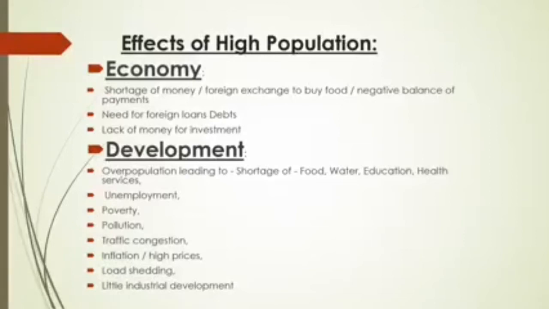Traffic congestion we face on a daily basis as well, because obviously overpopulated means the infrastructure would not support the growing population. Inflation means high prices in food items or essential items.